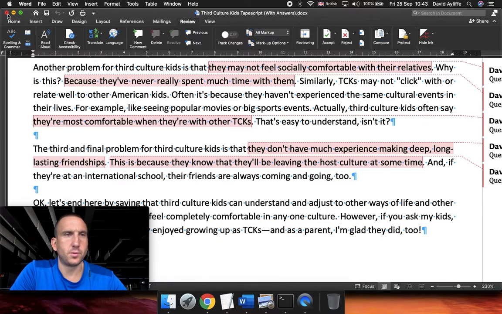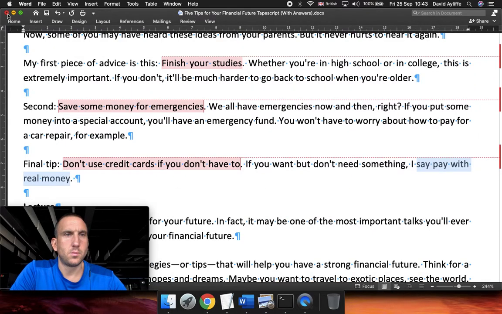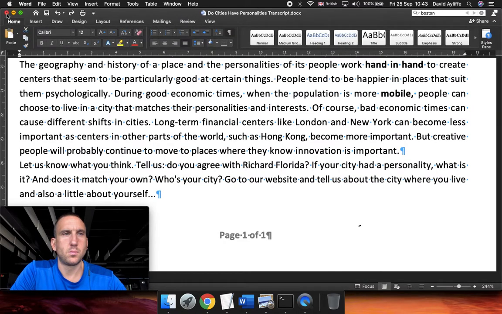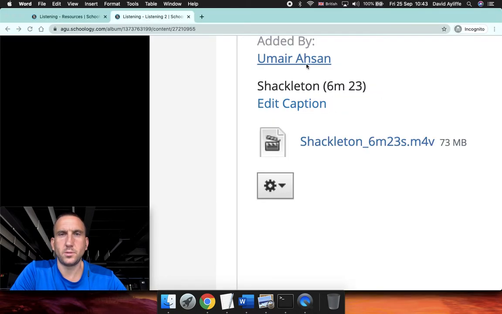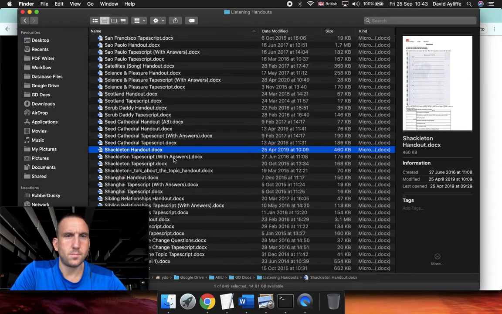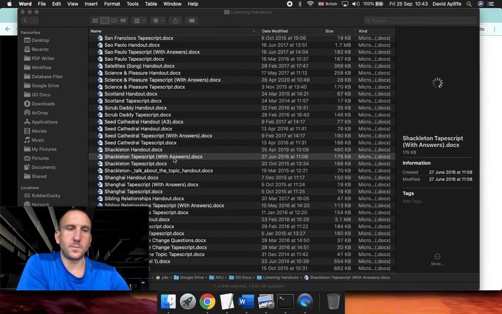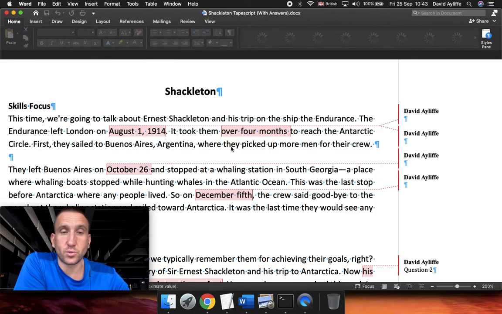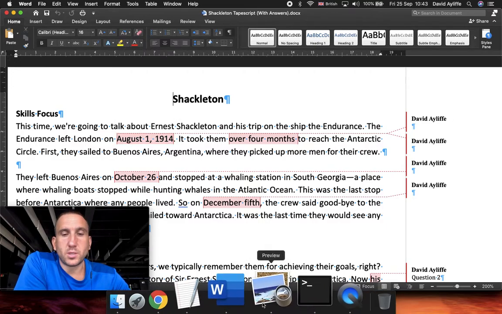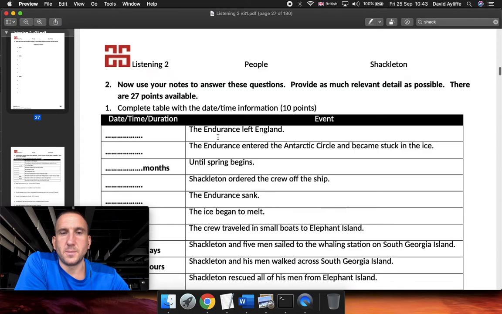Right, so close some of this that I don't need. Let's get the tape script up. This tape script is also on your Schoology page. So, left London, the 1st of August 1914.